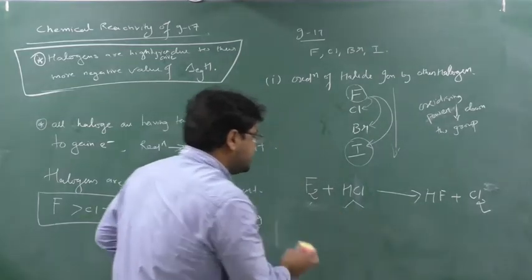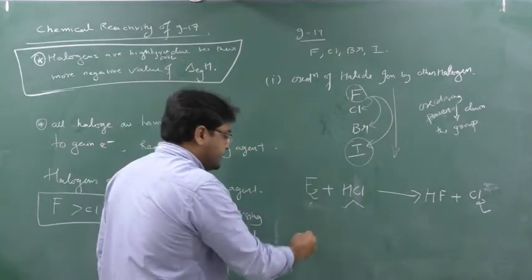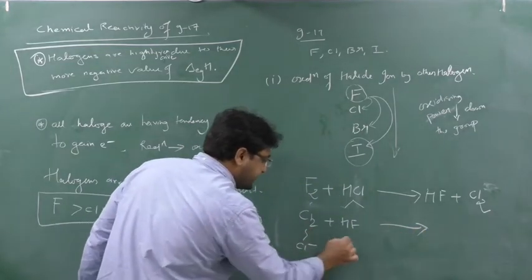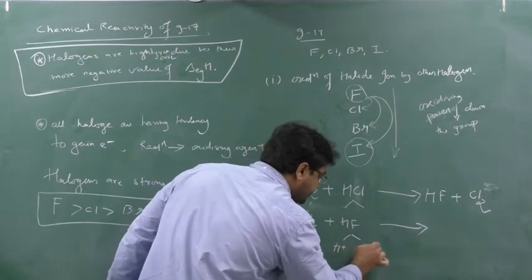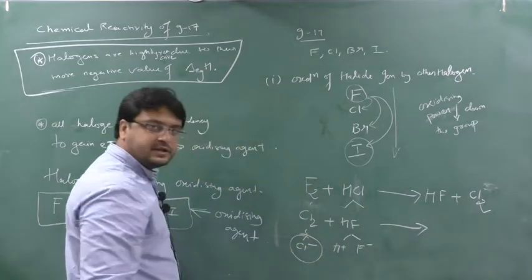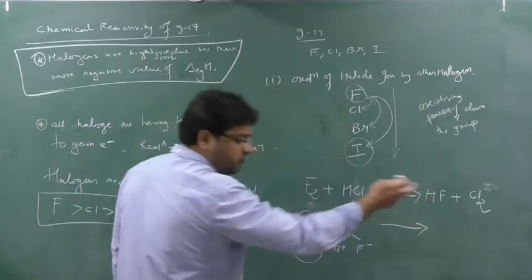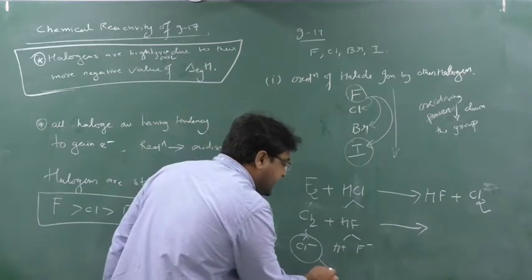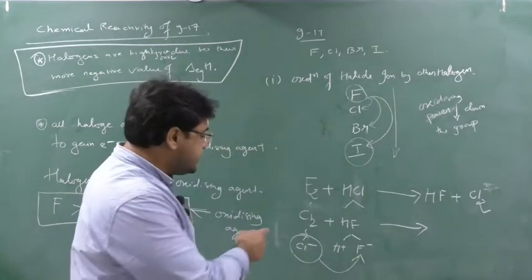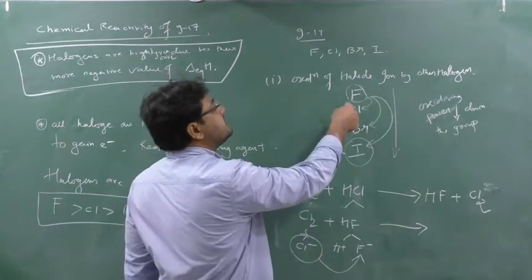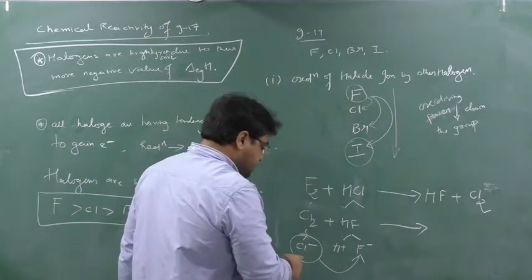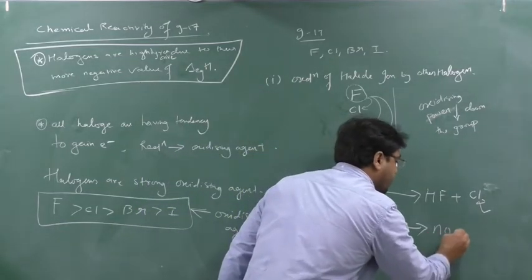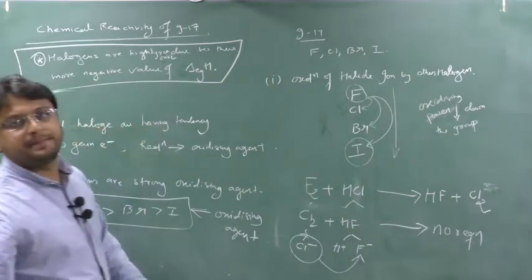Okay, now see here. Once more we will do the reverse: Cl2 plus HF. Suppose I form Cl minus here, and H plus F minus. Can Cl minus react with H plus? Can HCl be formed and F2 be generated? No. For Cl minus to react with H plus, Cl minus has to kick out F minus. Can Cl kick out F minus? No, because Cl is a less powerful oxidizing agent than fluorine. So Cl minus cannot kick out F minus. When F minus cannot be kicked out, the reaction will not occur. Please see this, it's very important.